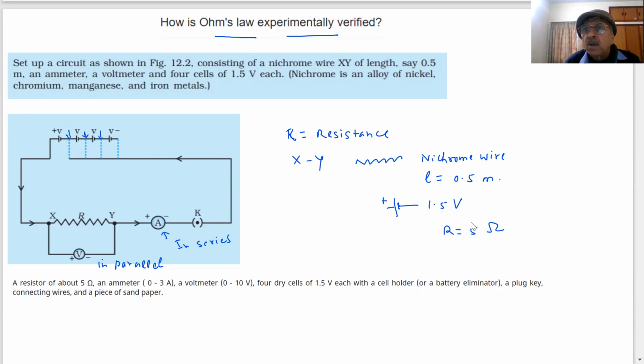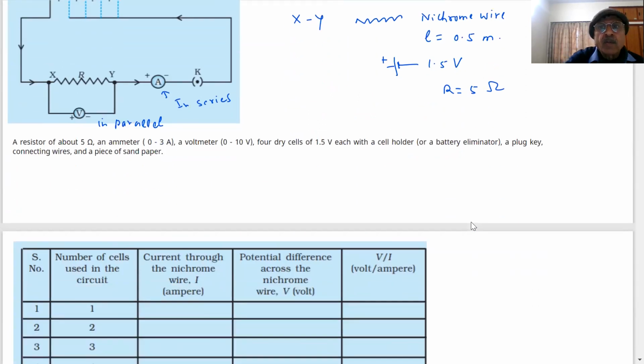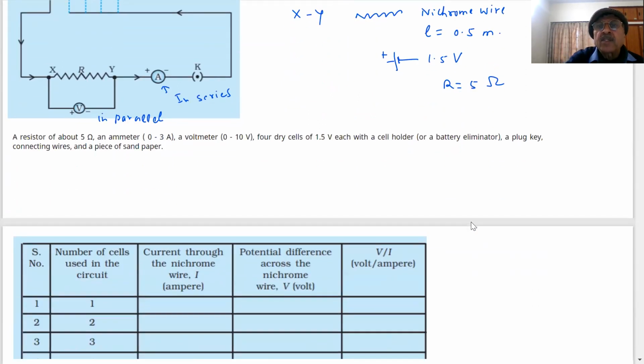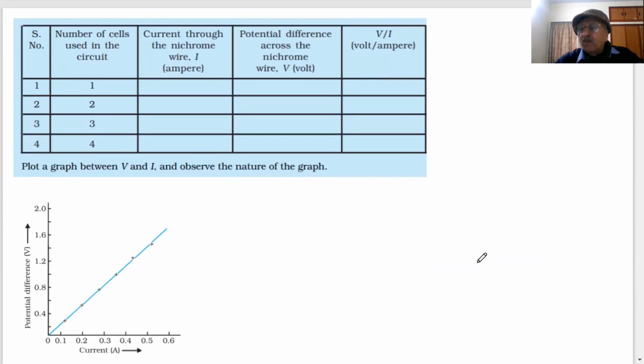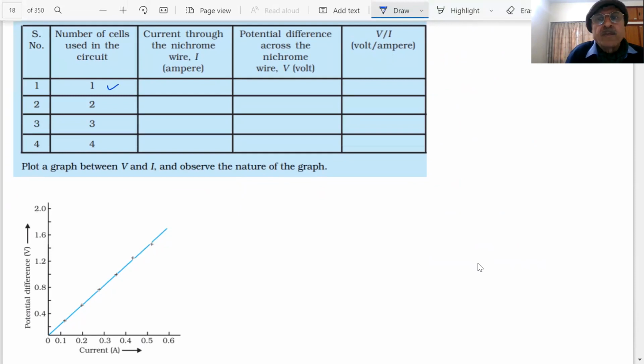What will I do now? Yes. I will start the experiment. I am trying to find out the verification of Ohm's law. What we are doing, students. In the physics lab, how I do experiments, I will make an observation table. Serial number 1, number of cells used. First I use only one cell.